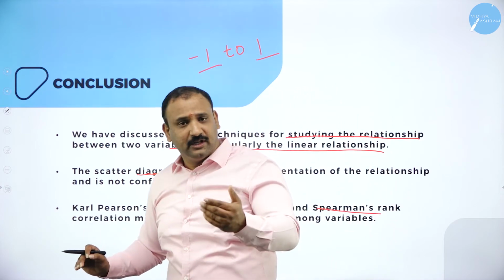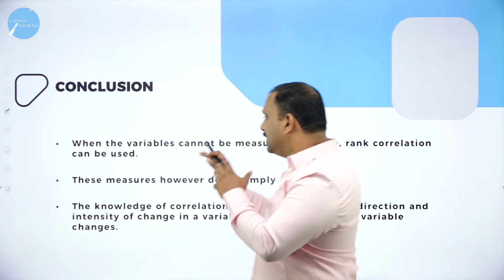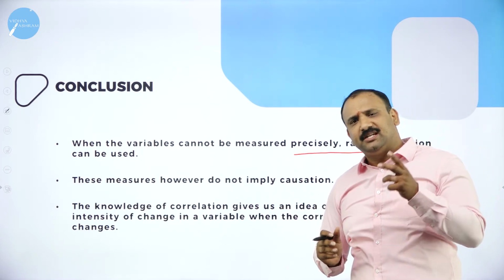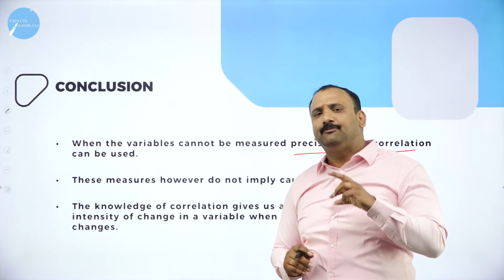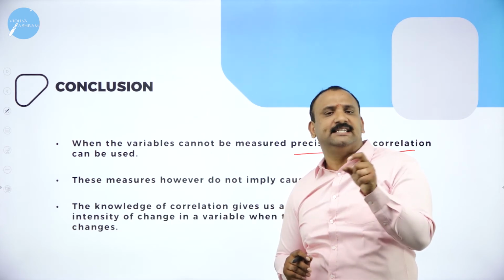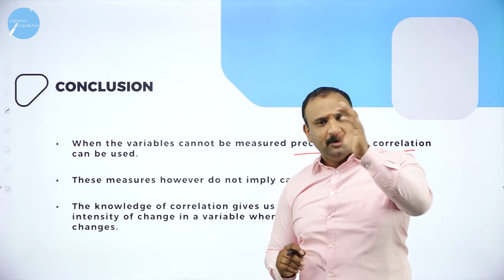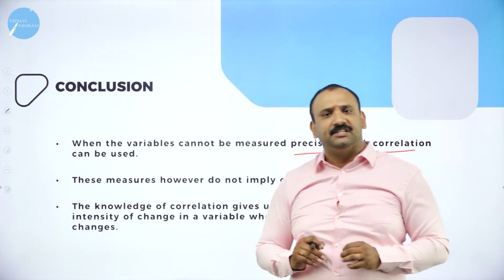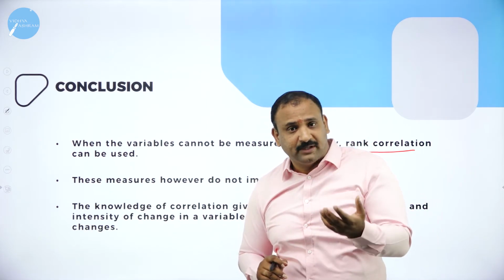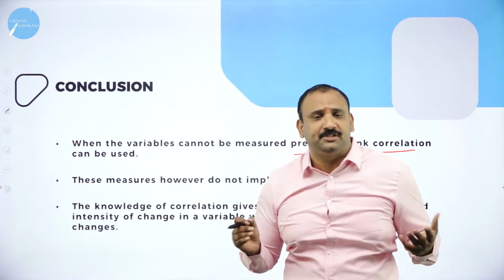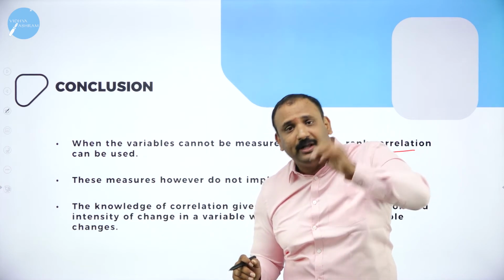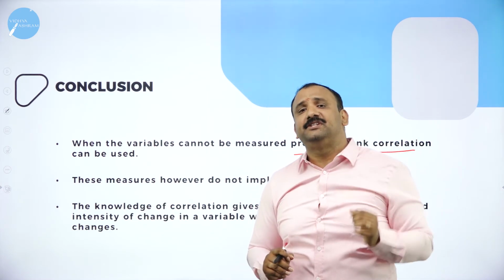The other thing that we learned today was that when the variables cannot be measured precisely, rank correlation is used. Sometimes, as we saw in the problem today, advertisement versus sales, you will not be able to exactly understand how sales and advertisement are closely related. For example, if you look at your television set every day, there are a lot of advertisements that come across your vision, but sometimes that product is not moving. People are just not buying that product. There are certain products where there is no advertisement at all, but people are very much aware of it and interested in buying it.